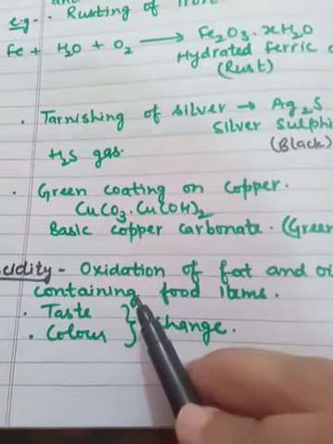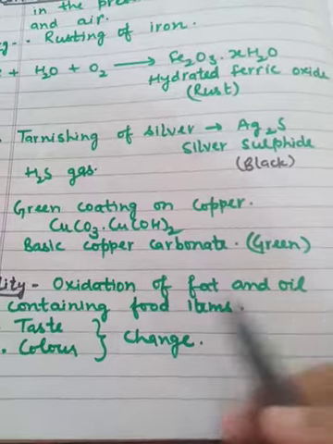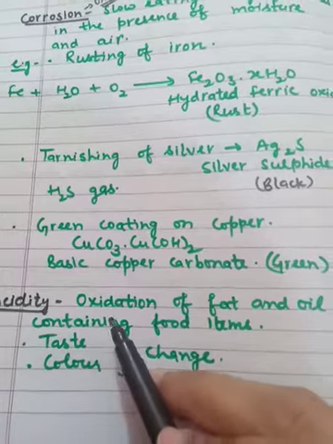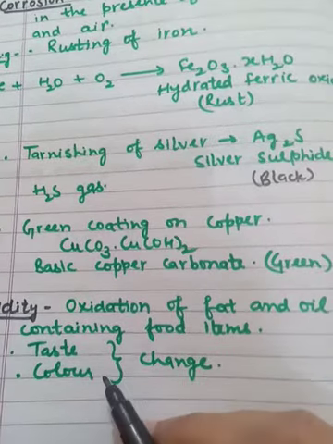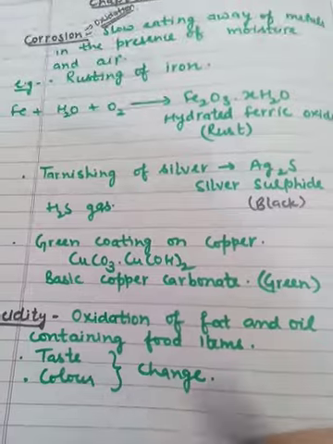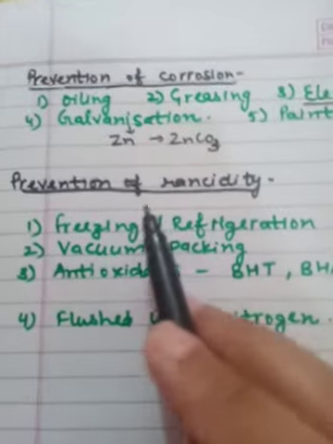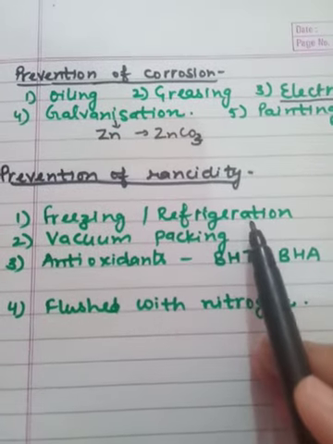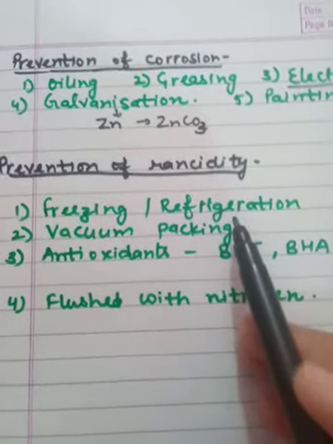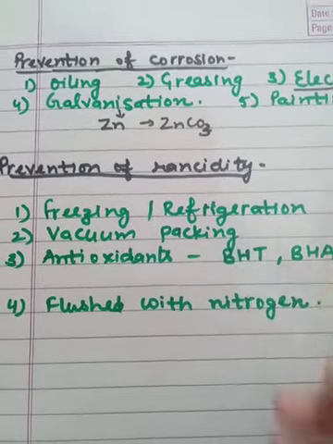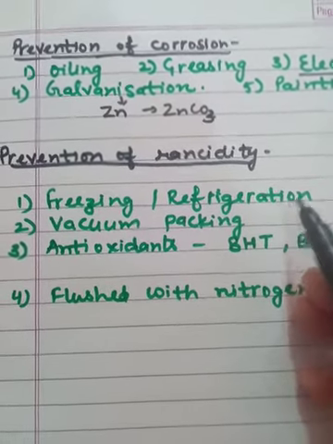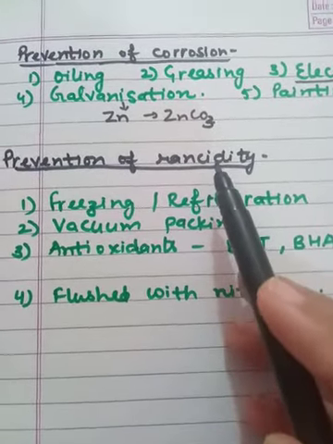Now the second topic is rancidity. What is rancidity? Rancidity means the oxidation of fat and oil containing food items. This rancidity changes the taste and color of the food. How can we prevent food items from rancidity? First method is by freezing or refrigeration. When we put the food items into the refrigerator, the temperature becomes low, and this low temperature prevents the food items from becoming rancid.